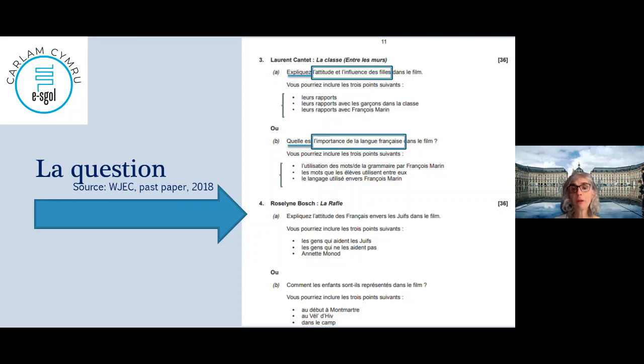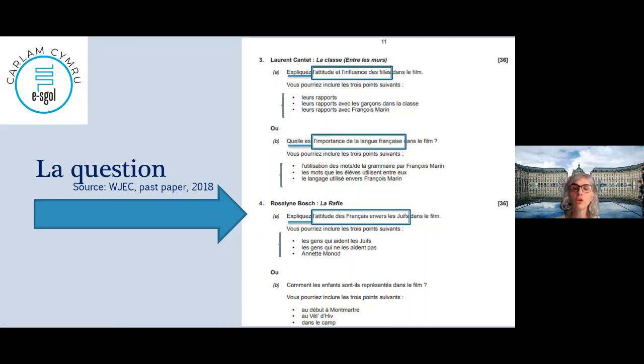And the last film, the one I'll see a bit more perhaps tonight, La Rafle by Roselyne Bosch. So you have to again explain the attitude. Again, attitude, you see, questions are quite similar all the time if you look at them: des Français envers les Juifs, okay? So you have to explain the attitude of someone or a group, or the importance of someone or a group, or the importance of a theme, like hope or language, okay? So the last one, the question is a bit different, but at the end, you could reformulate that question like that one. Sorry, the 3 points.